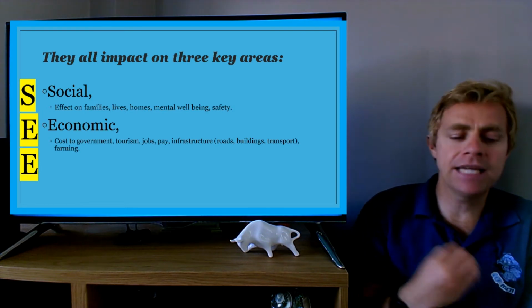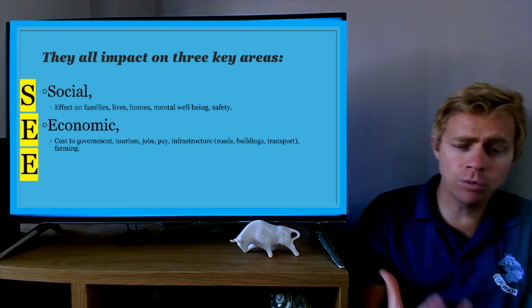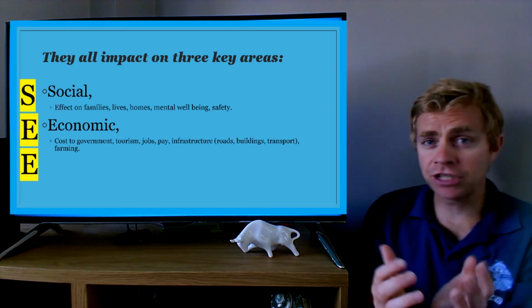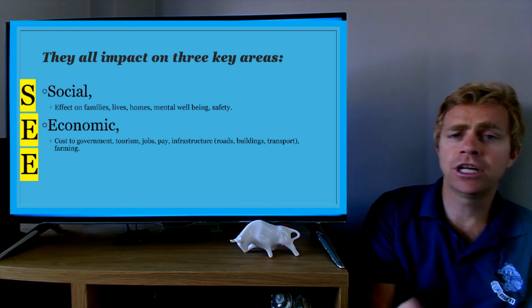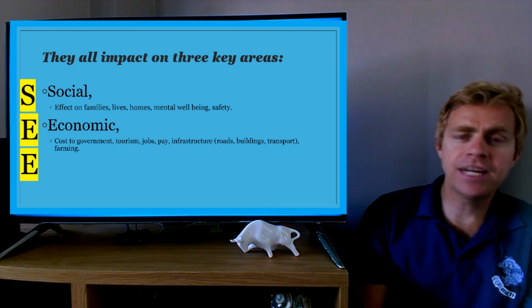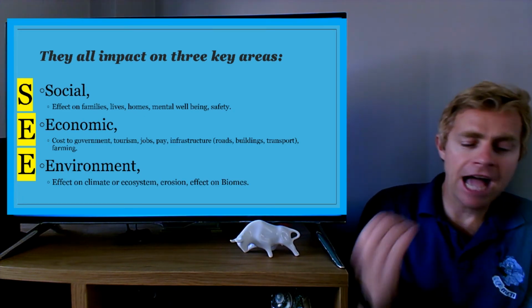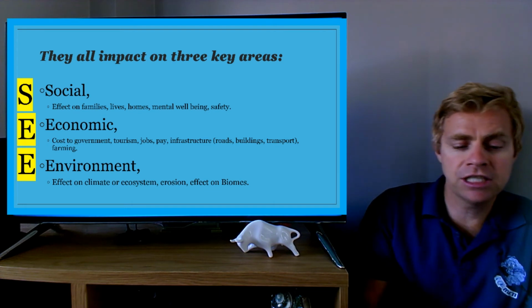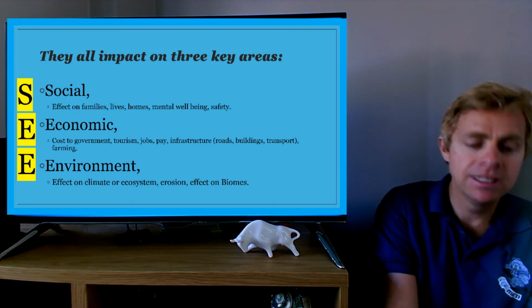You then have the economic impact, the cost to the government, how it affects tourism, jobs, pay, your infrastructure, your roads and your buildings, and the farms. Farming communities are going to be very badly affected by these global hazards. The next one is the environment. Think about the polar bears and the poor little seals. How's it going to affect the climate or the ecosystem, erosion, and the effect on biomes? So that is the acronym C.